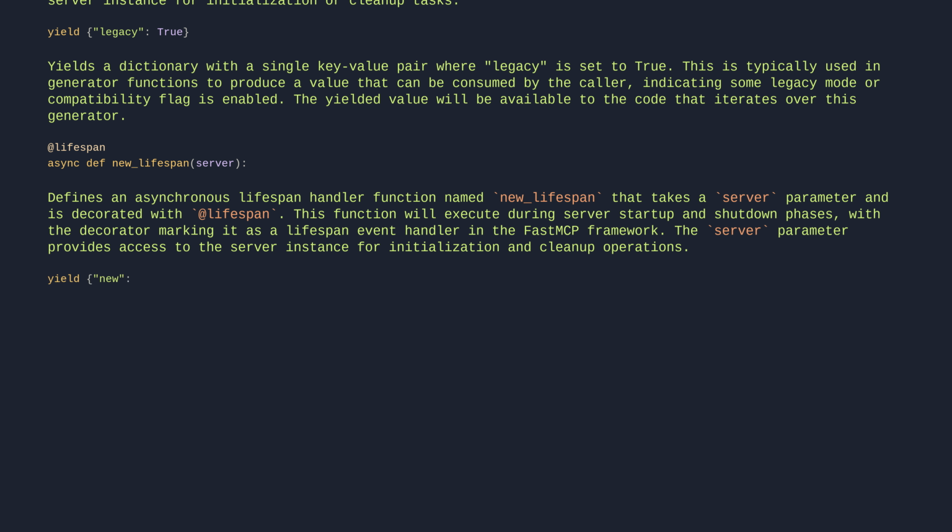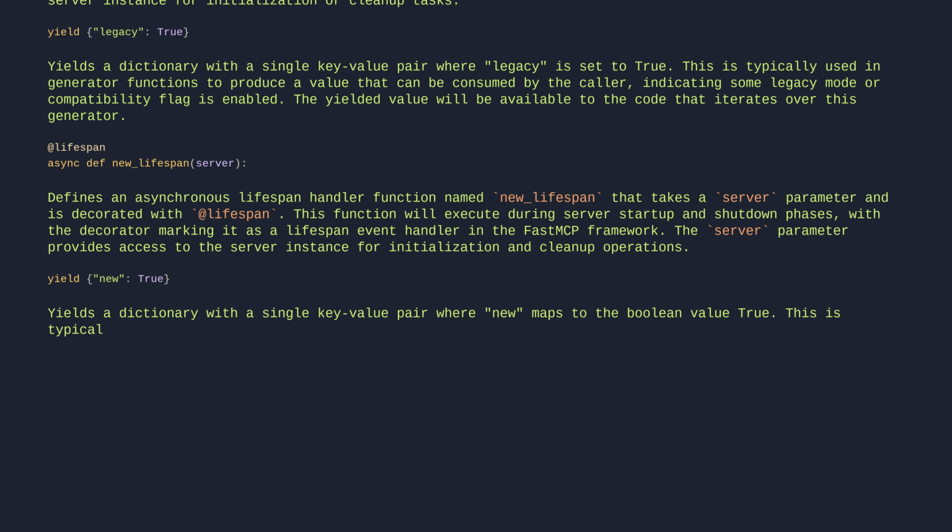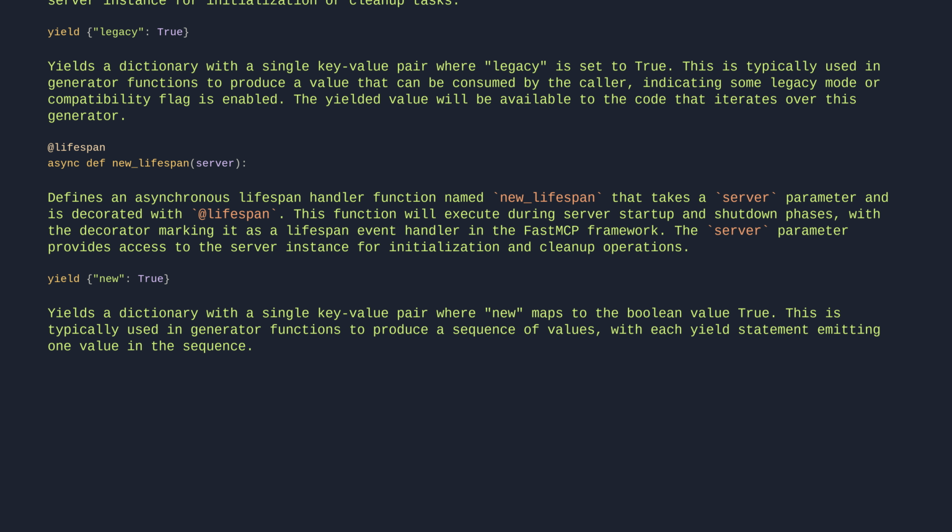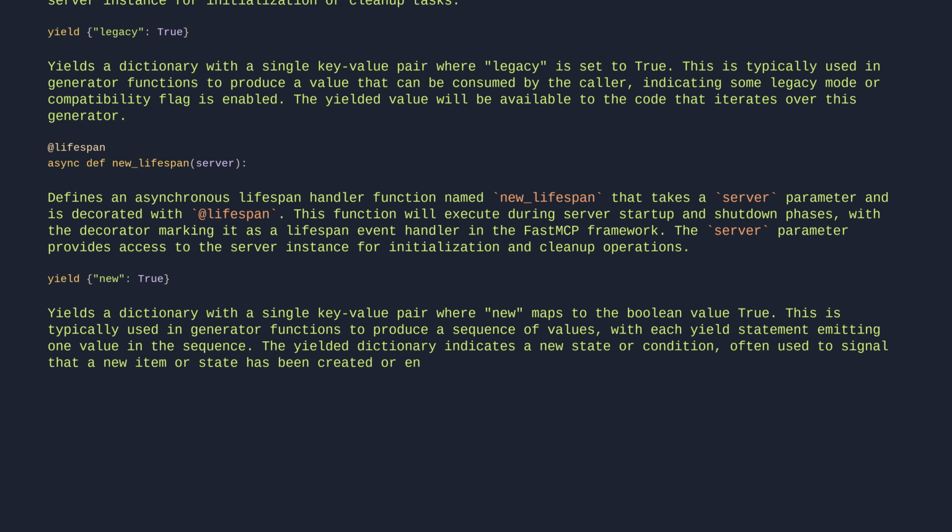yield {"new": True}. Yields a dictionary with a single key-value pair where new maps to the Boolean value true. This is typically used in generator functions to produce a sequence of values, with each yield statement emitting one value in the sequence. The yielded dictionary indicates a new state or condition, often used to signal that a new item or state has been created or encountered.